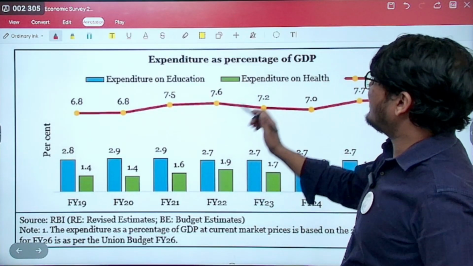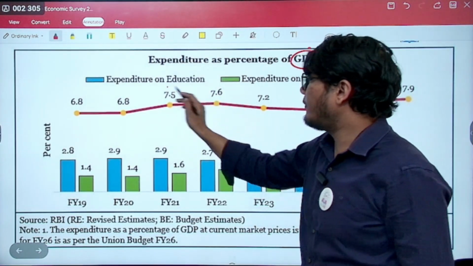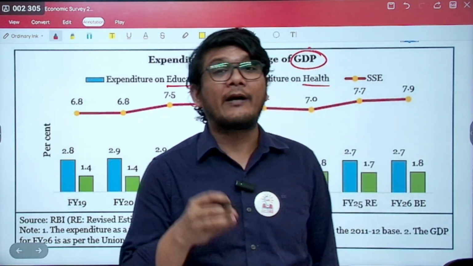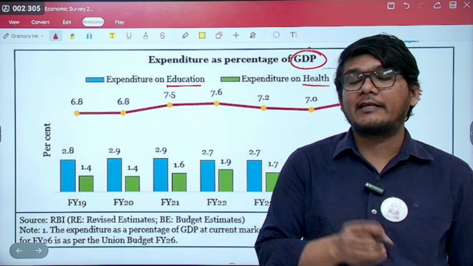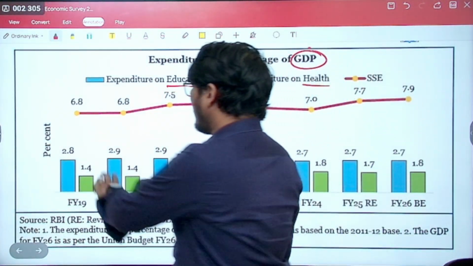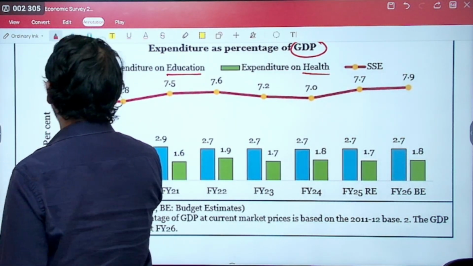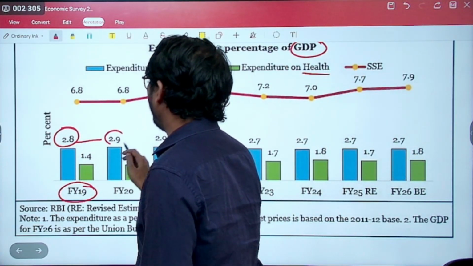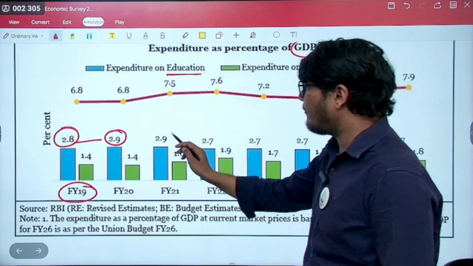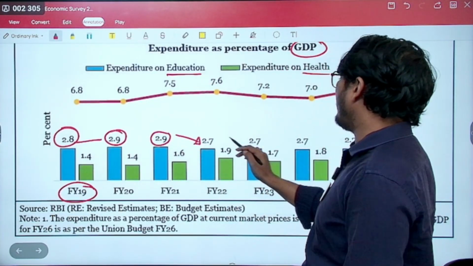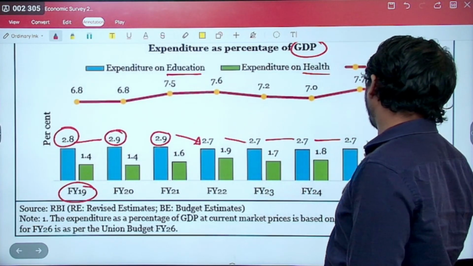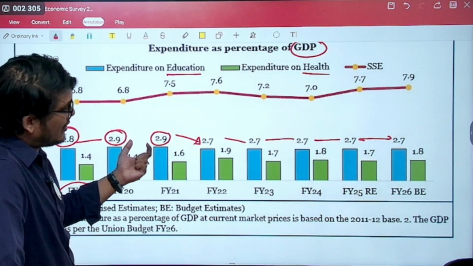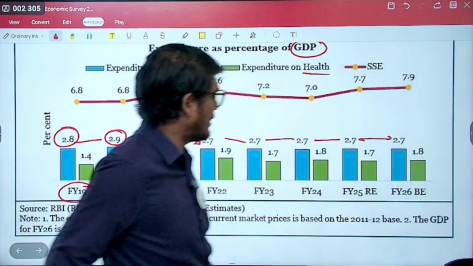Now this is the expenditure as a percentage of GDP with respect to education and health. We want our education expenditure to be close to 5% of GDP, but that is not yet the case. However, improvements are being made. If you look at financial year 19, expenditure on education was 2.8%, which increased to 2.9%, which is a good thing. However, you will then see a decline to 2.7, and it remains constant at 2.7. So there is not much increase here.